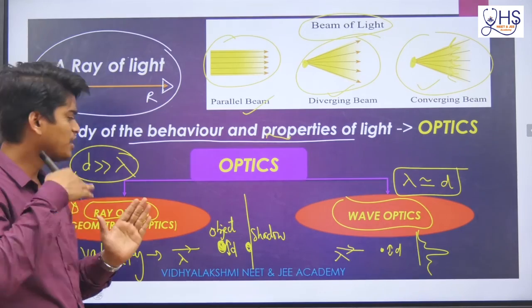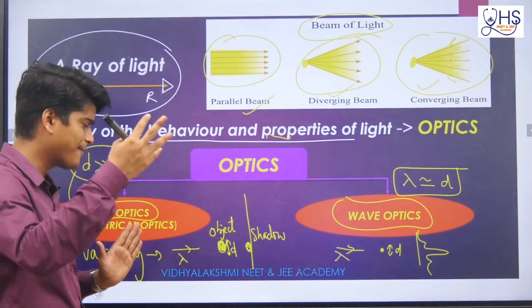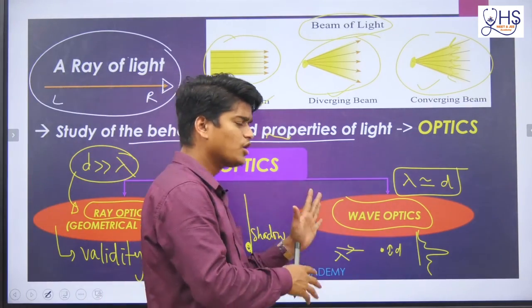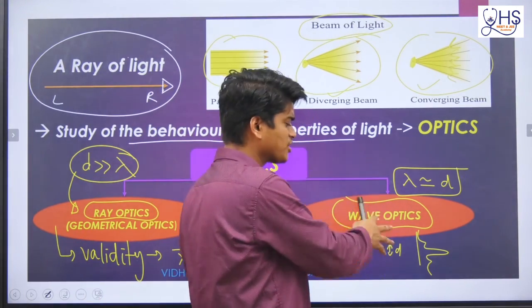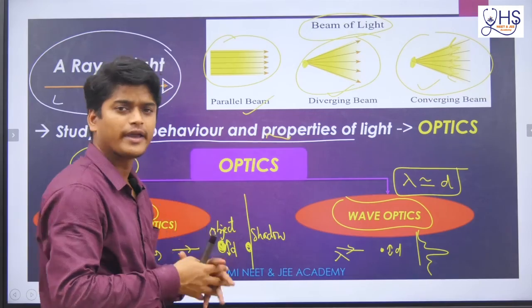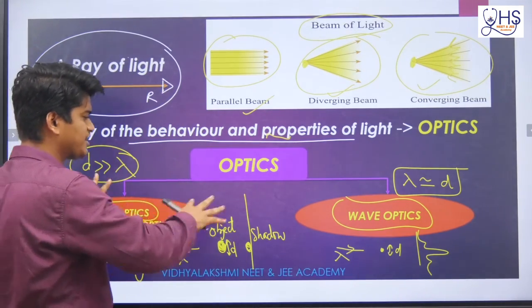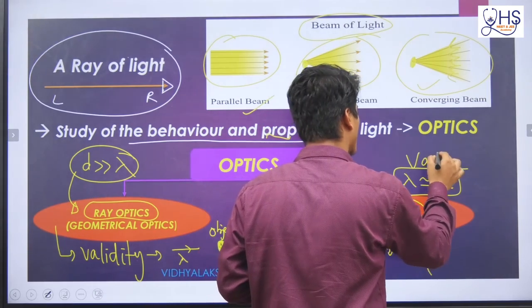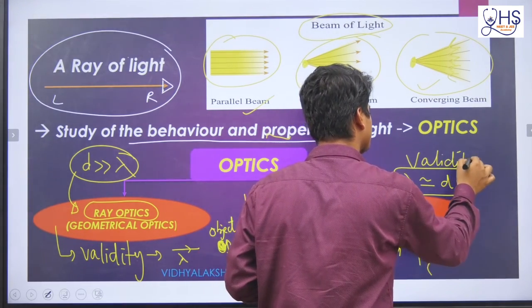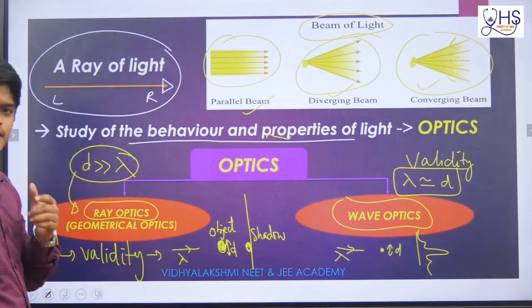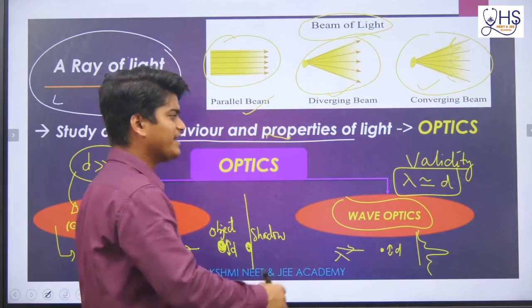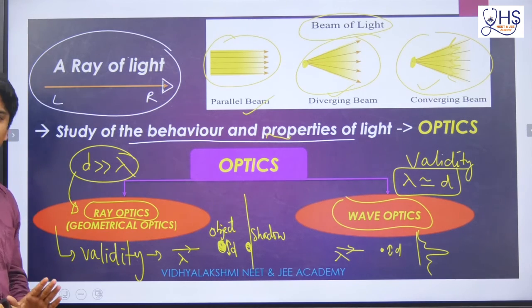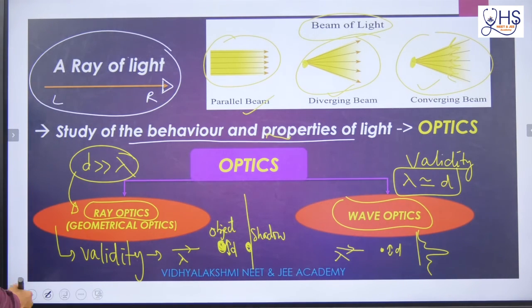Reflection, refraction, dispersion, everything comes under ray optics, but diffraction, interference, everything comes under wave optics. In higher classes we will study this, but just remember a little idea about validity. This is the validity condition for wave optics, and this is the validity condition for ray optics. Now go to the next question.